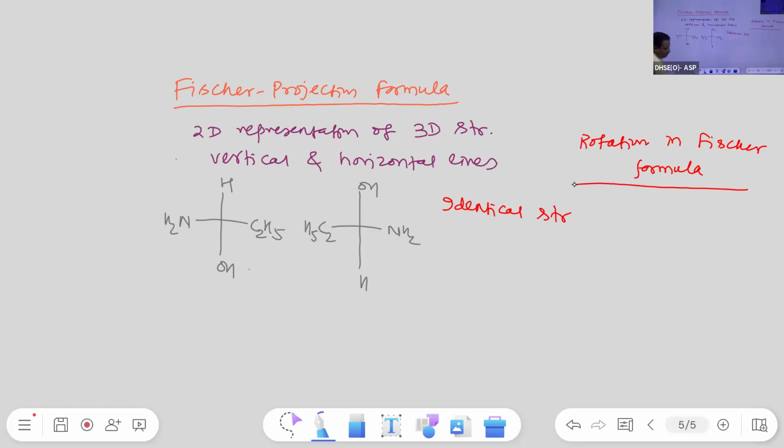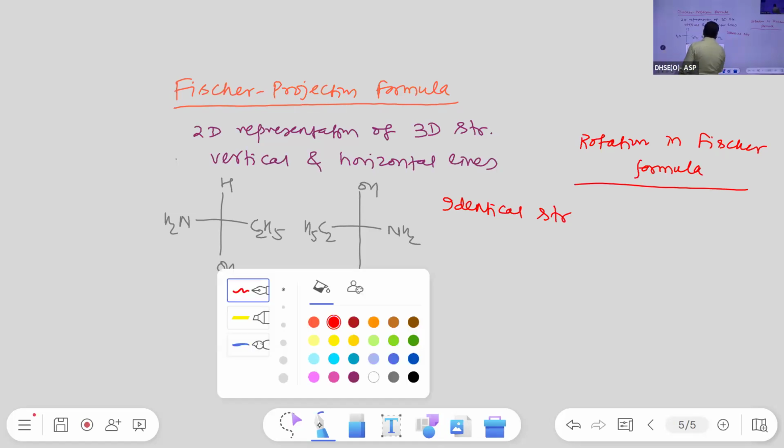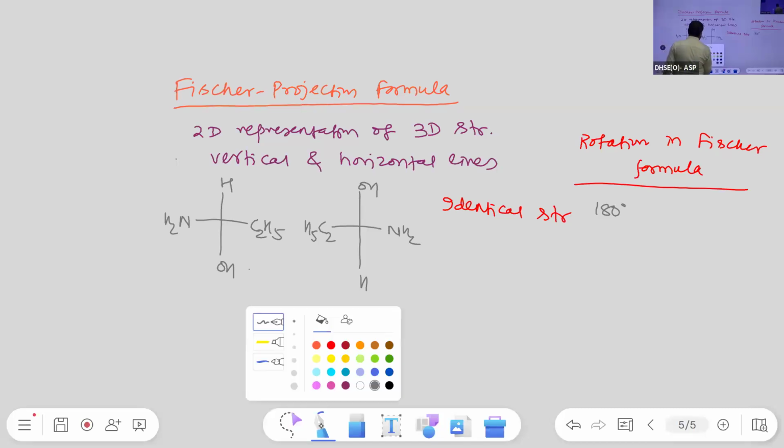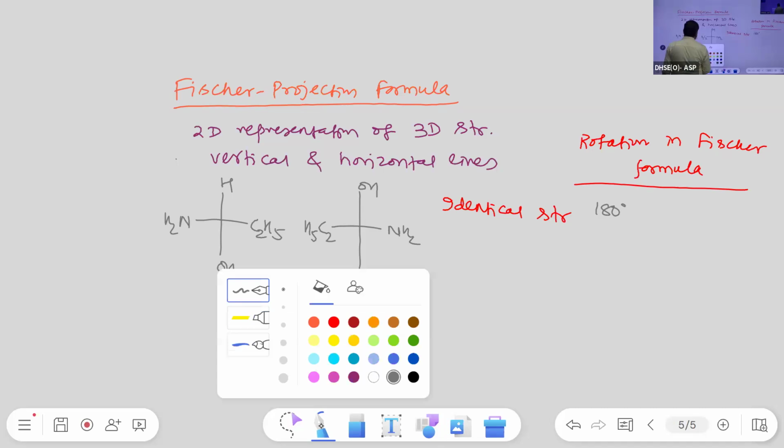Point 1. Rotating by 180 degrees or its multiple makes no change in the Fisher formula.